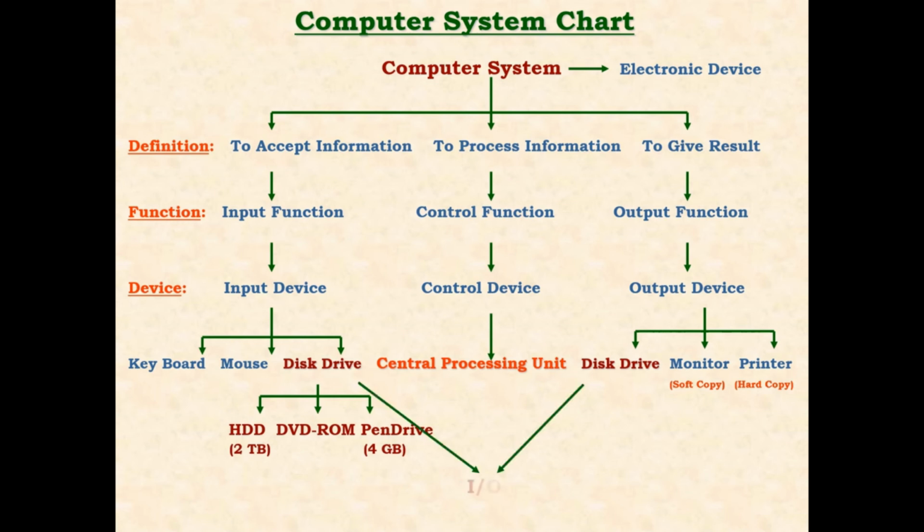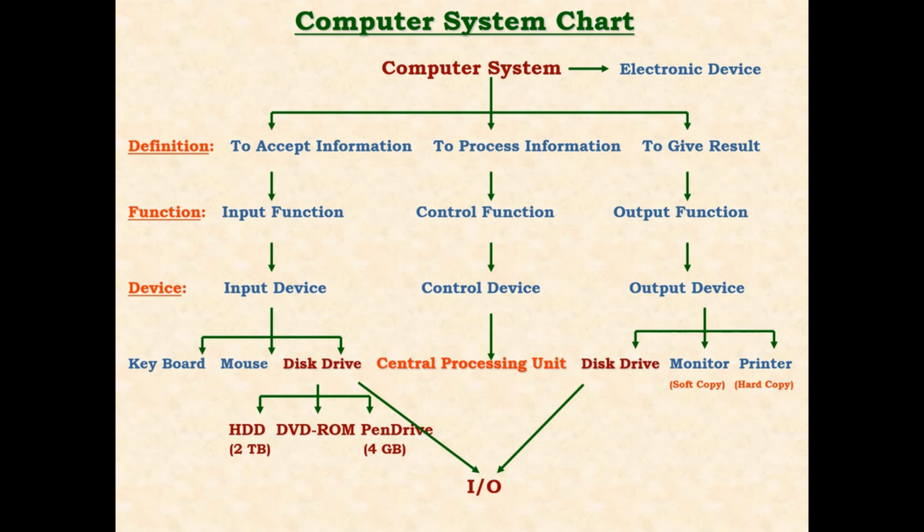We can see that disk drives are shown on both sides. They do the job of taking the information and giving the information, and therefore they are also known as input as well as output devices. They do the job of input also and output also, so they are known as IO devices.